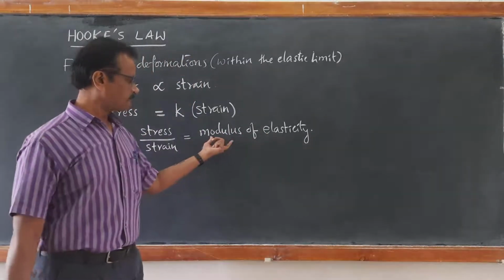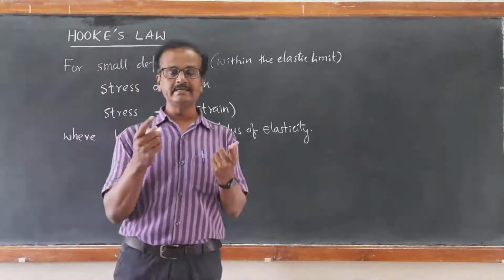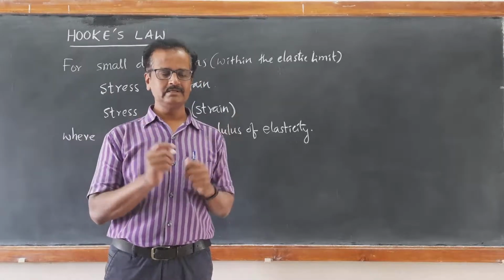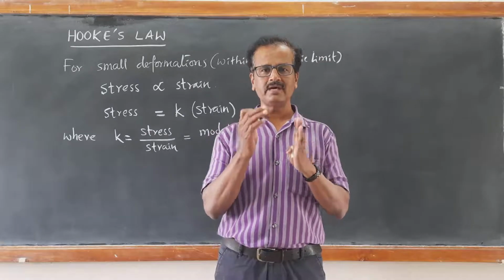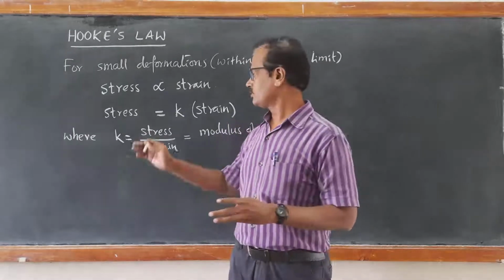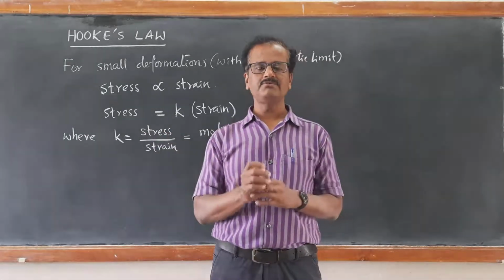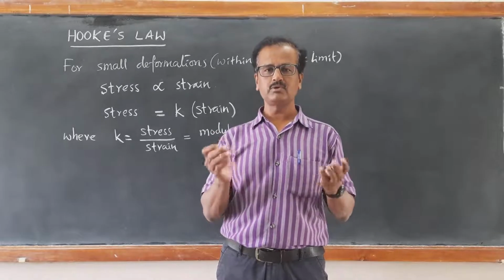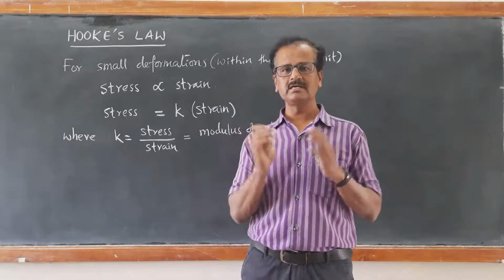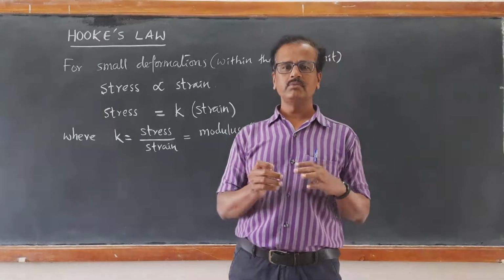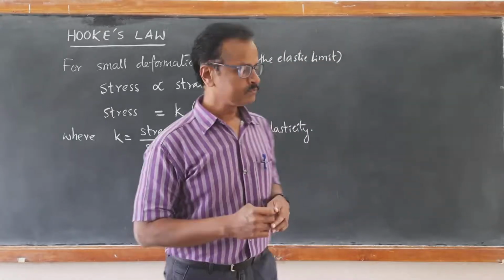Modulus is singular, moduli is plural, right? So depending on the type of dimensional changes, we are going to have different types of moduli: Young's modulus, bulk modulus, and shear modulus. These are the three types of modulus that we are going to learn a bit later.